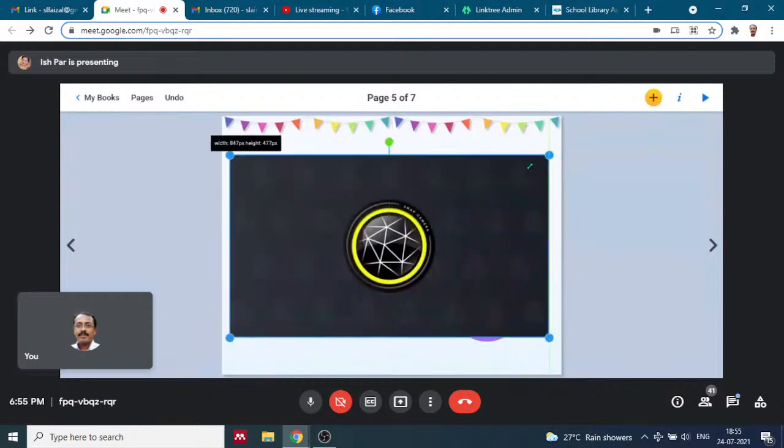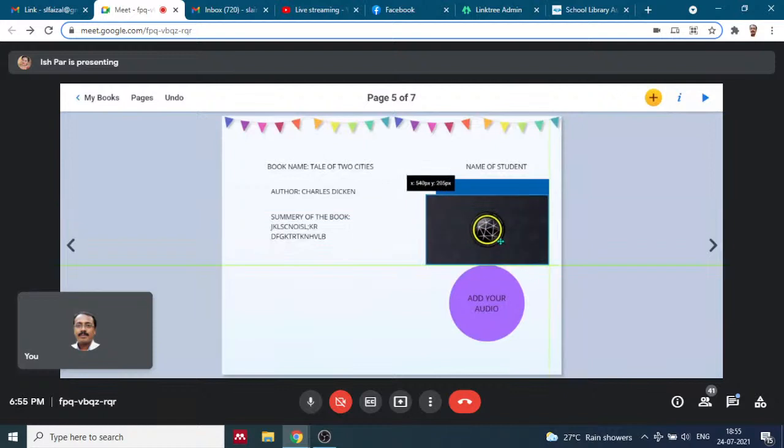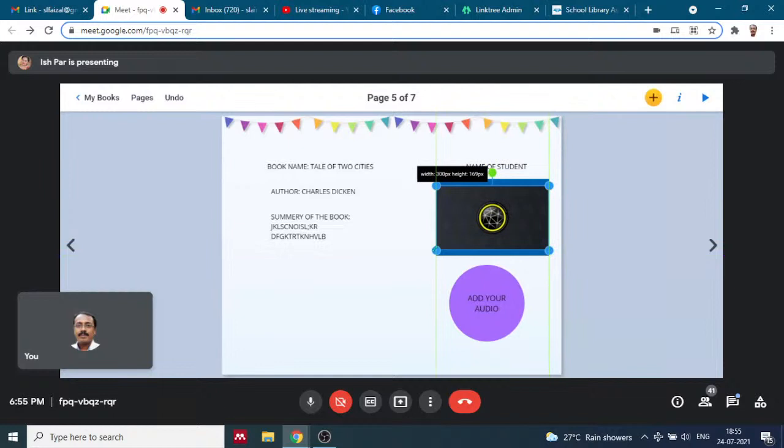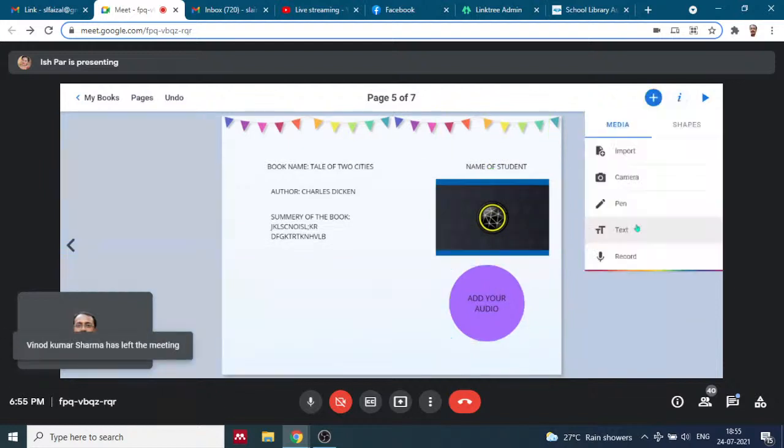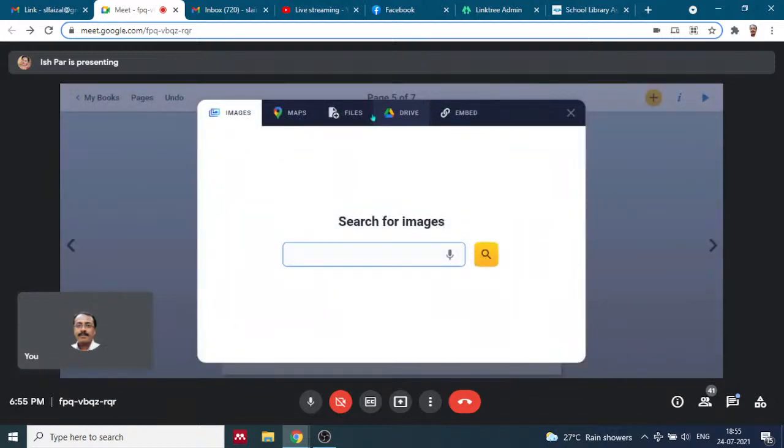If they have anything in their upload button, they can use it. This is picture. They can add audio. How they can add audio is import. They need to save their audio file, and then you can upload it from videos, audios, or anything from the documents, PDF, anything which is available on your laptop, desktop, or WhatsApp. You can click on it. Let me see if I have any audio file in it.